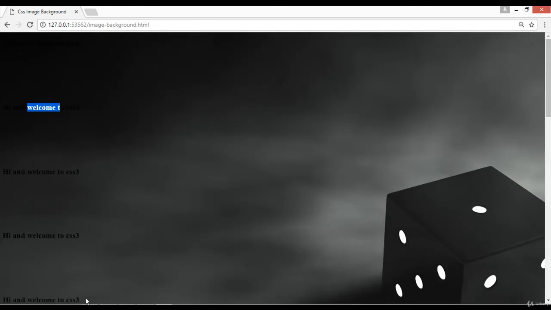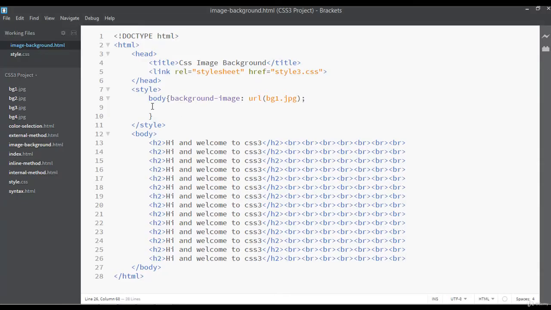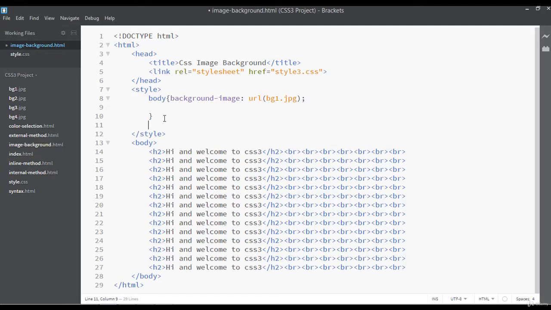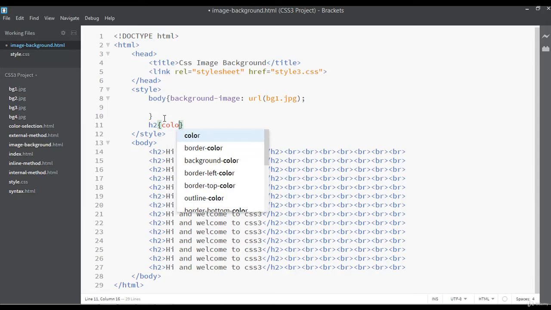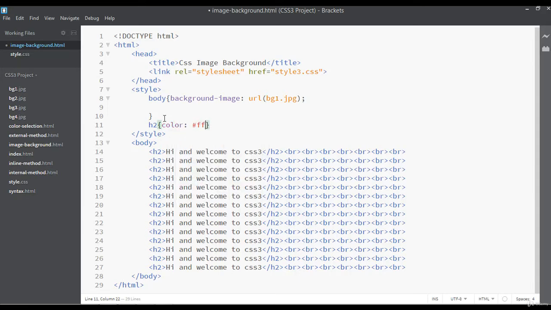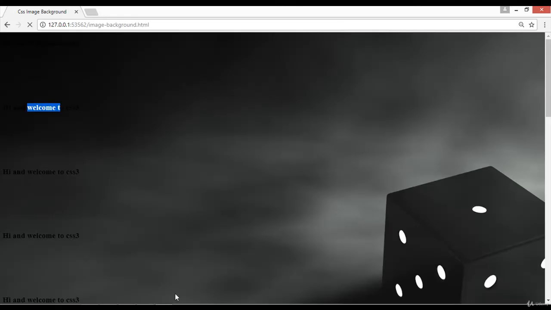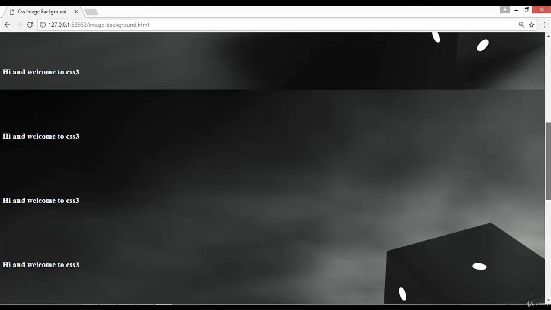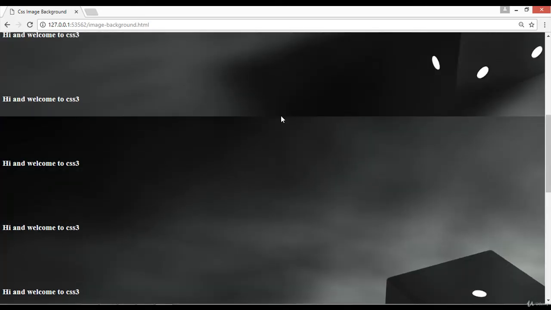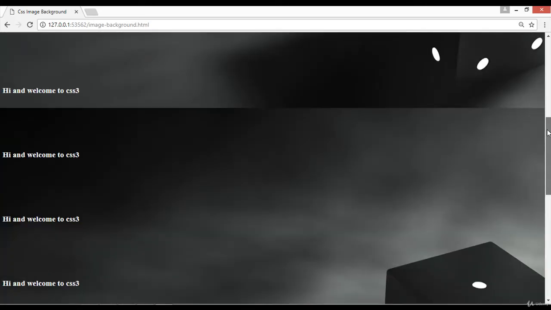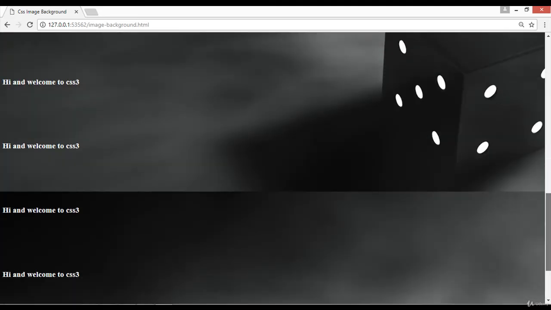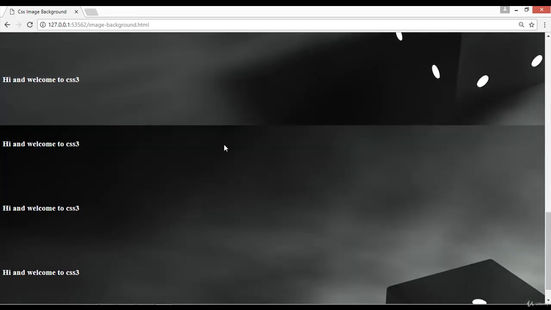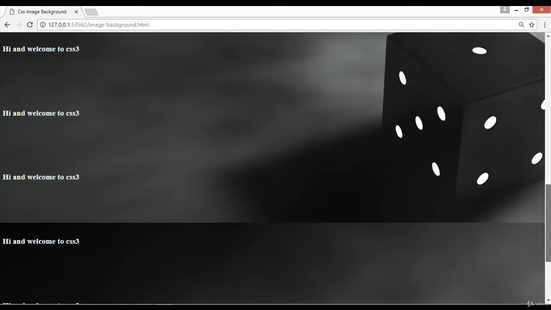So I want to give a white text color for this. For that I can select the heading 2. Heading 2 is a default selector. The color for that can be F, which is a white text color. Now you can scroll down and you can see the image ends here, and this is the second image that is repeated, and this is the third image that starts from here.